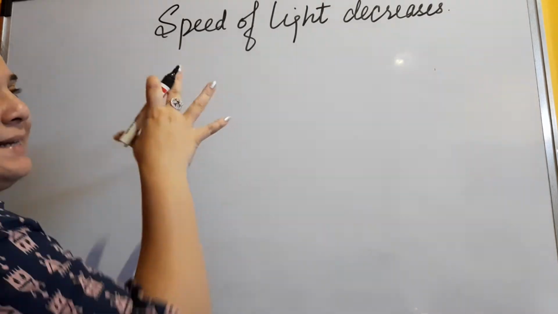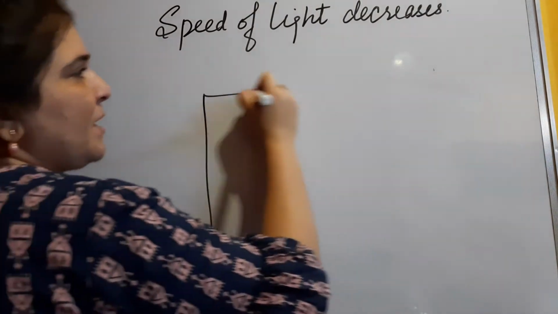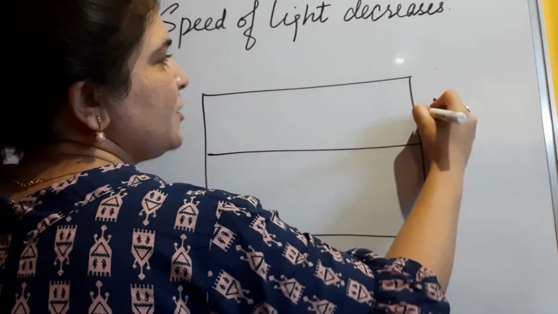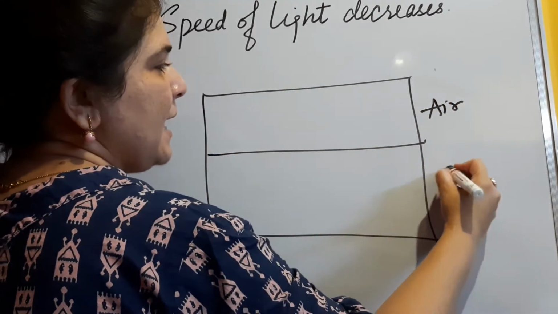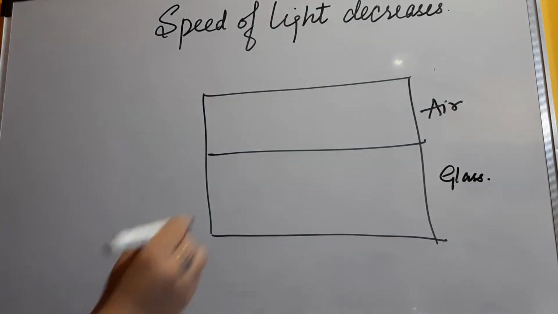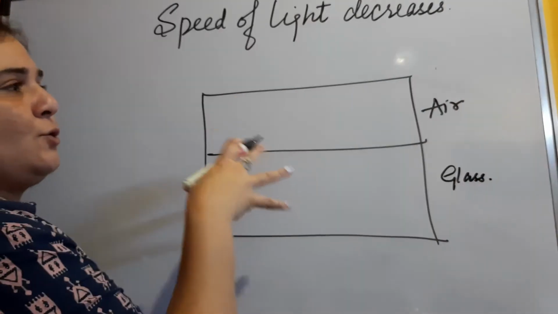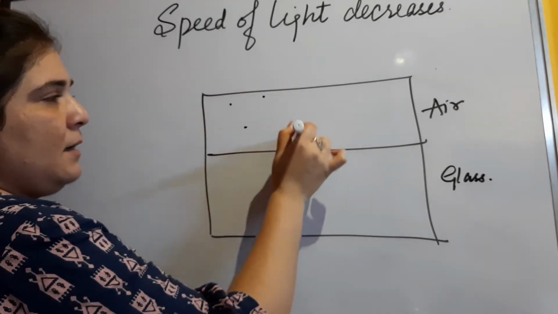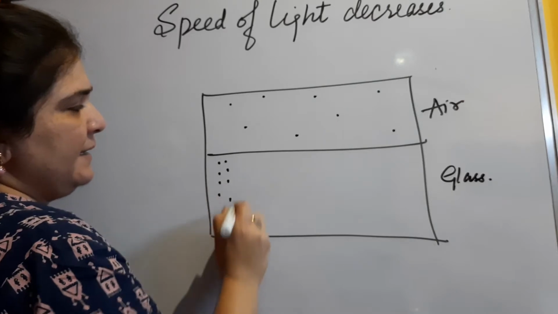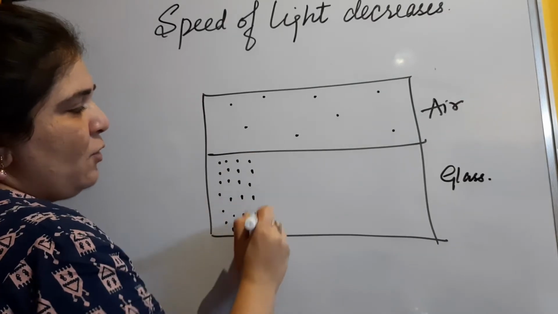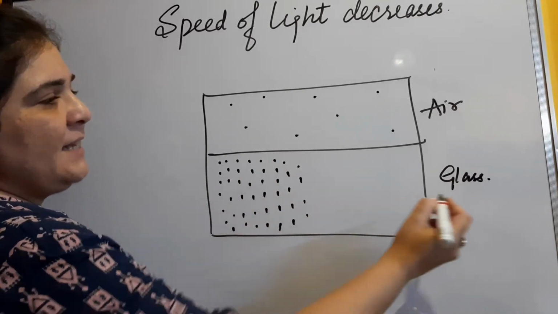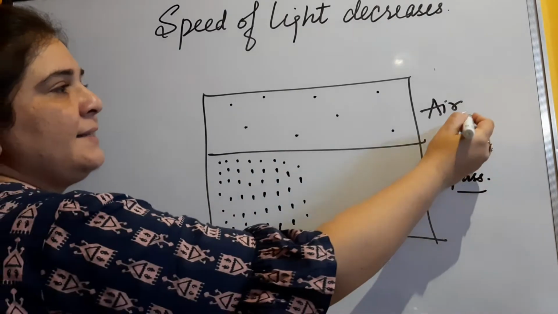Fine. So let us take an example over here. Suppose you have taken two mediums. Let's say the first medium is air, and this one is glass. Okay. So now we all know, if we go to the atomic level in this case, the air will be like this, whereas the glass will be like this. The particles, or we can say molecules or atoms, will be closely packed in case of glass, because glass is a solid, air is a gas.